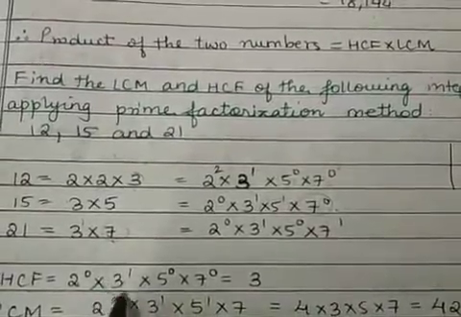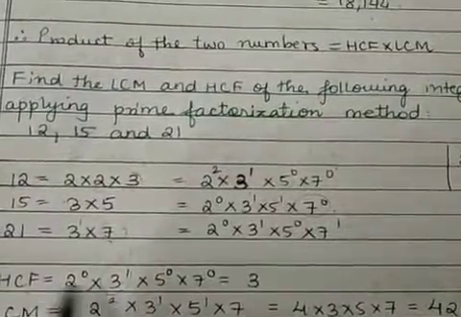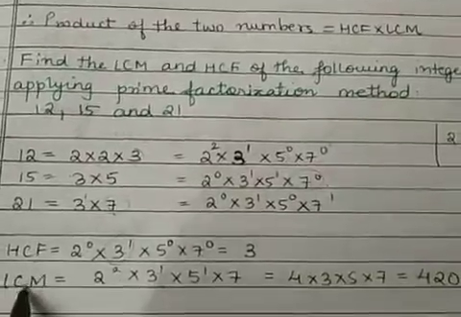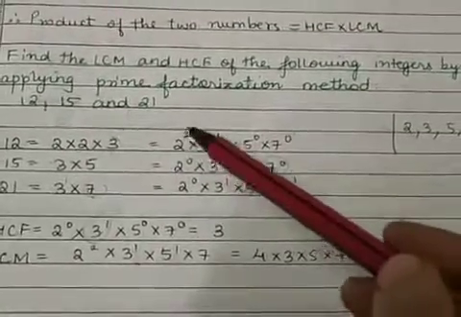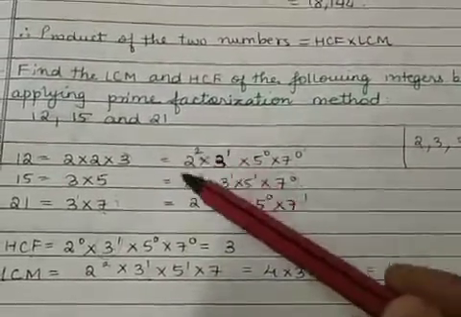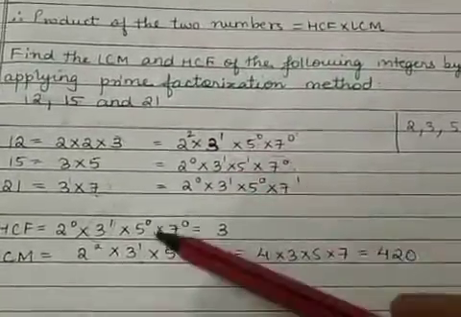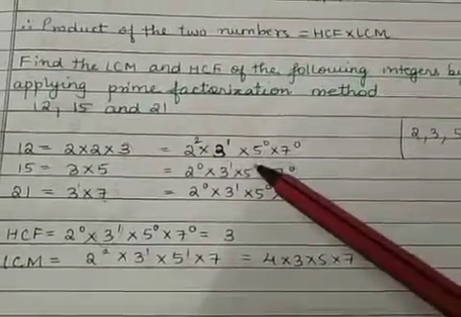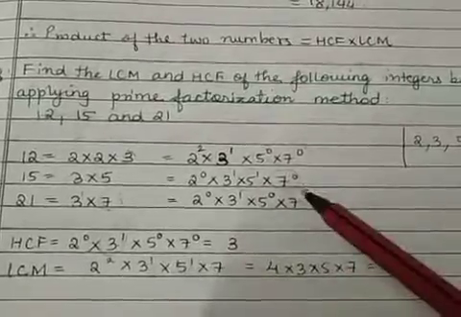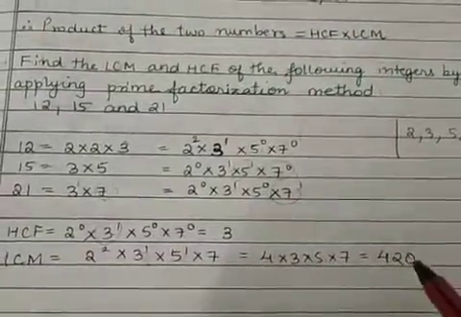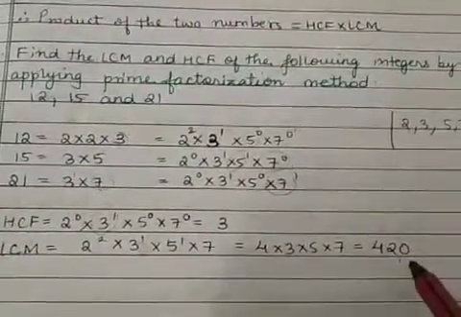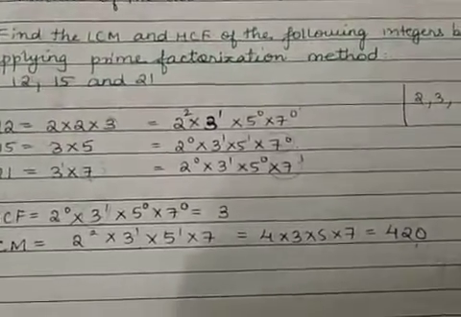So the only number is 3 raised to 1. So HCF is 3. What is the LCM? For LCM you have to take the highest. So it is 2 square multiplied by 3 raised to 1 multiplied by 5 raised to 1 multiplied by 7 raised to 1. And on solving, I get LCM is equal to 420.